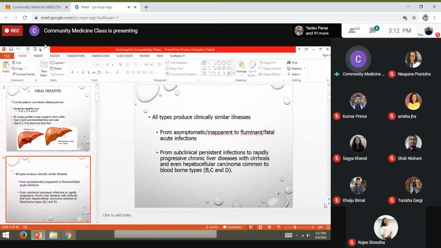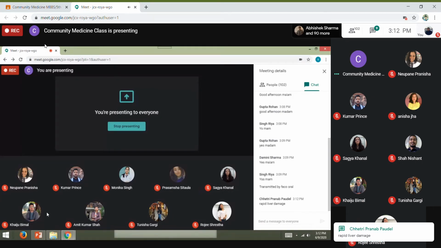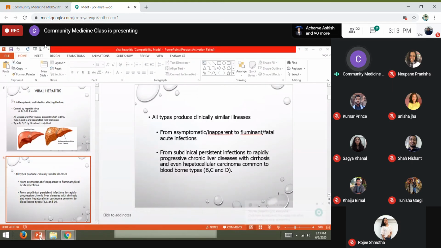So have you ever heard of fulminant hepatitis? Do you know what that is? Yes, I know. Fulminant hepatitis means when the liver begins to go into liver failure very quickly.